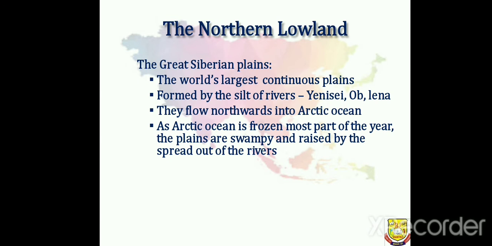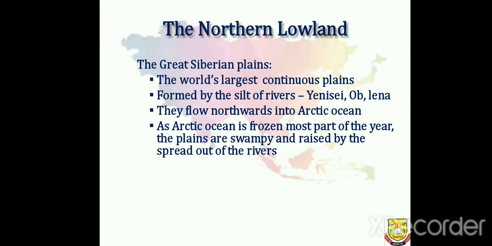The most important thing about the northern lowland is that they are flood plains. It means that these plains are often flooded. Swamps and marshes mean wet, muddy regions. The reason why these plains are wet and muddy is the mouths of the rivers. Mouth means where the river meets the sea. They remain frozen for a long period because the Arctic Ocean is closer to the pole, so they are frozen throughout the year.